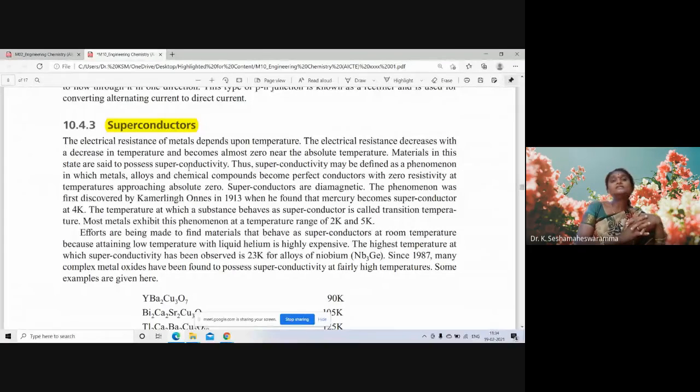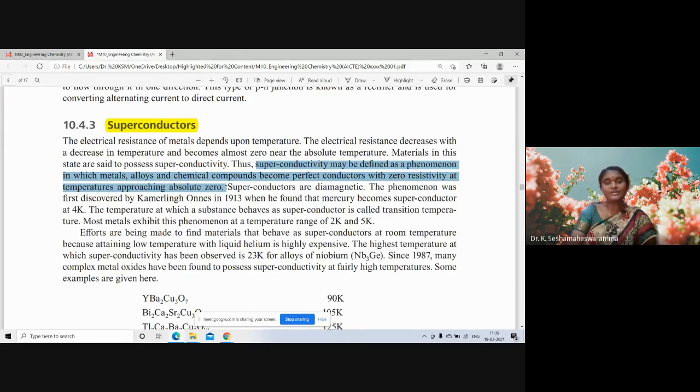So superconductors can conduct electricity at absolute zero temperature also, due to decreasing of electrical resistance. Hence, superconductivity may be defined as a phenomenon in which metals, alloys, and chemical compounds become perfect conductors with zero resistivity at temperature approaching absolute zero.